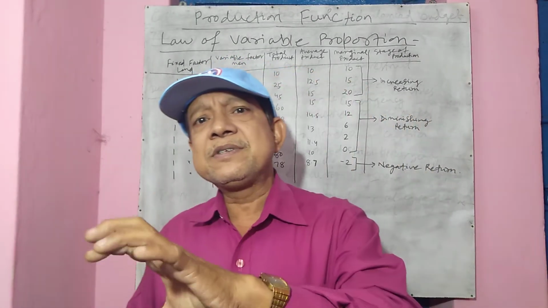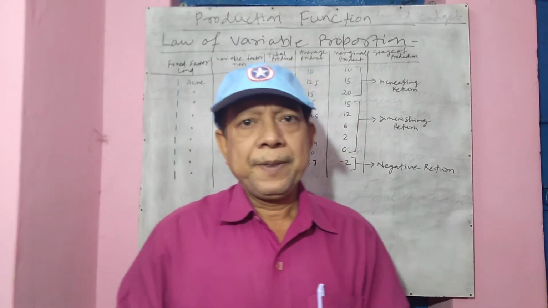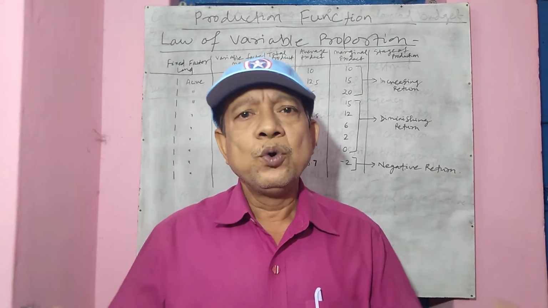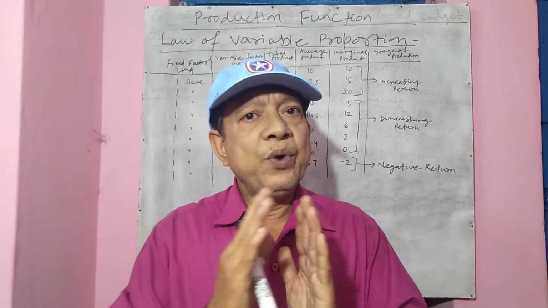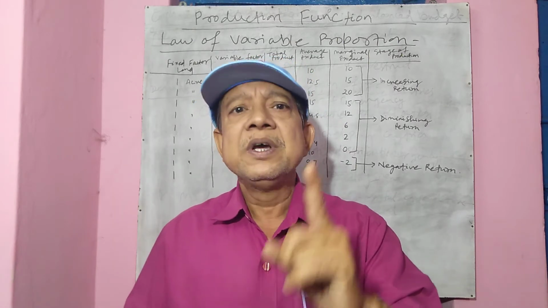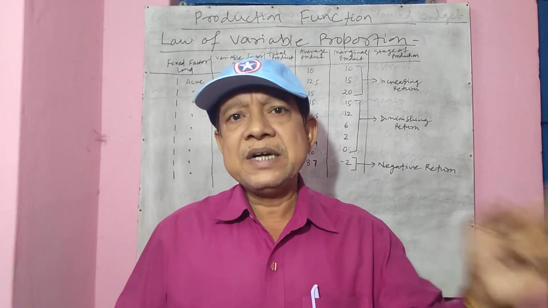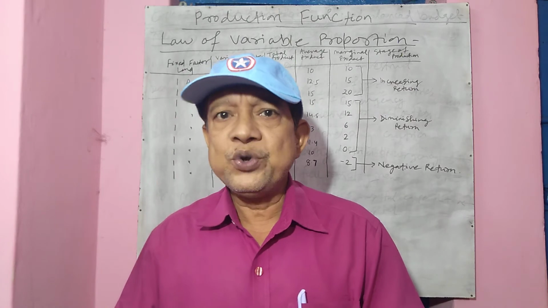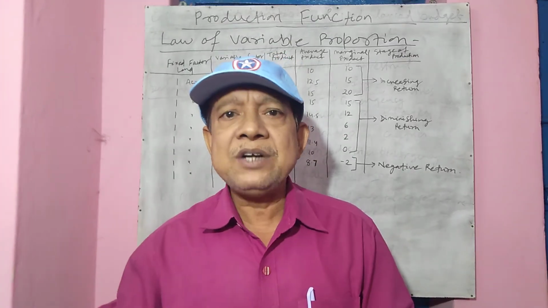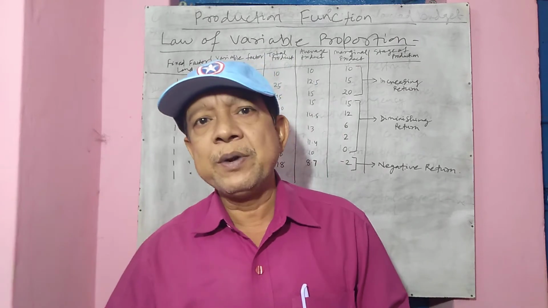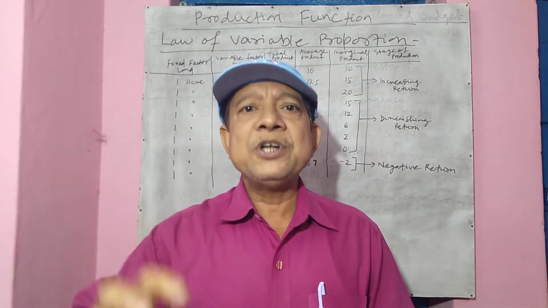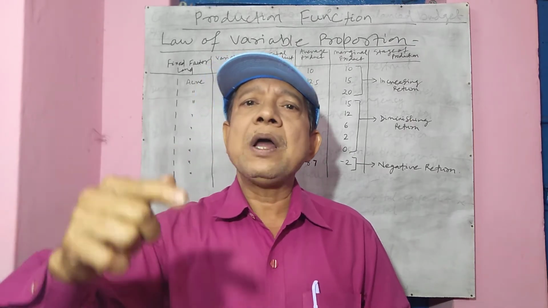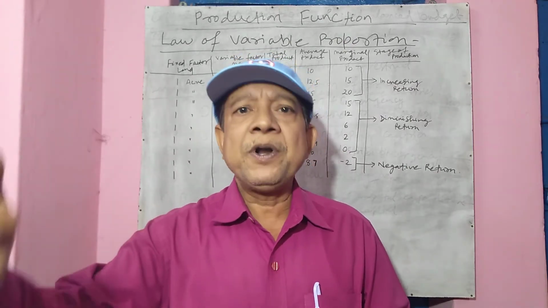Now Marshall explains this law with a very simple example. Marshall says, let's take the example of a farmer who goes to his farm, who produces corn. Now when he produces corn, he assumes his fixed cost to be his land. Let's assume that his fixed cost is land, and the quantity is 1 acre of land. So he has 1 acre of land, he has to produce corn in that, and what is his variable cost? Marshall assumes the variable cost to be labor. Let's say labor is the variable cost, land is the fixed cost, and he goes on increasing the labor one after the other. What happens to the marginal product, total product and average product?